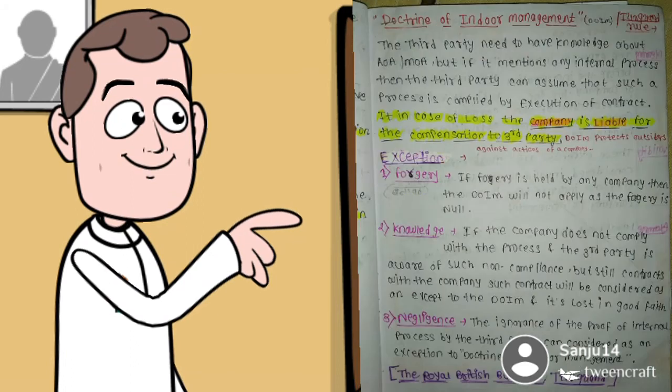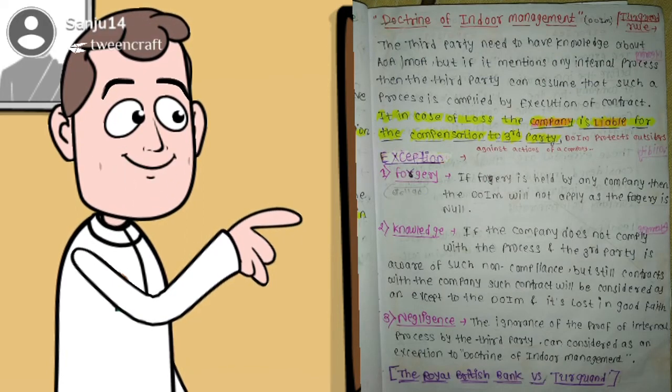Then, doctrine of indoor management. The third party needs to have knowledge about the AOA and MOA, but if they mention any internal process, then the third party can assume that such a process is complied with on execution of the contract. In case of loss, the company is liable to compensate the third party. It means the doctrine of indoor management protects outsiders against the actions of a company.